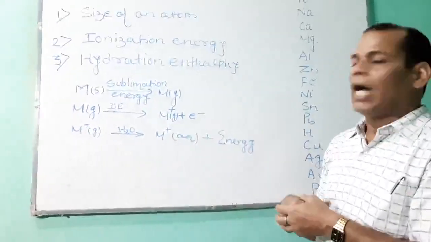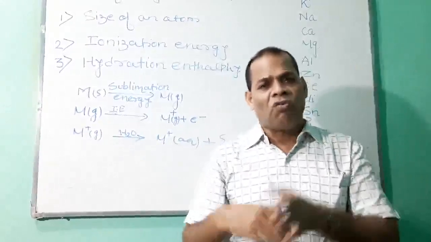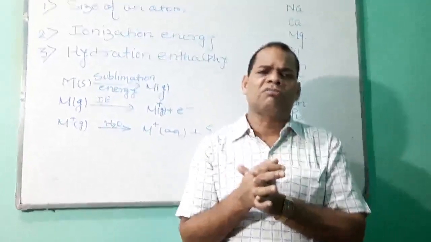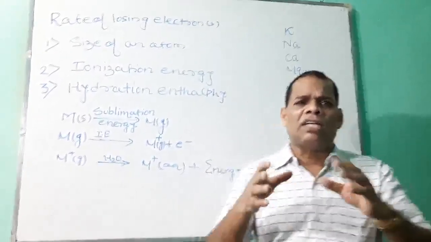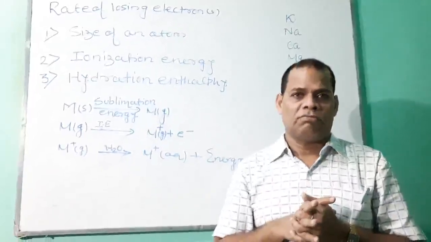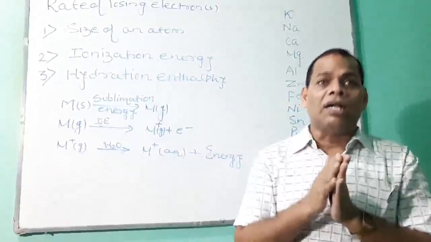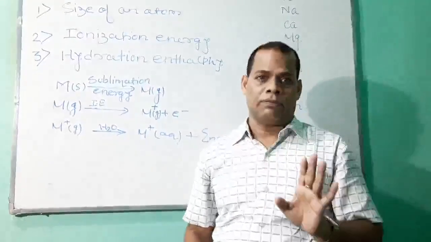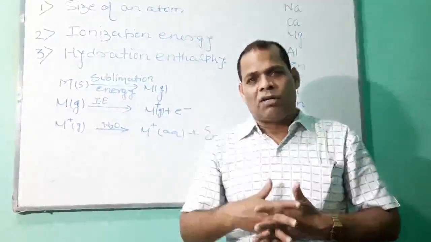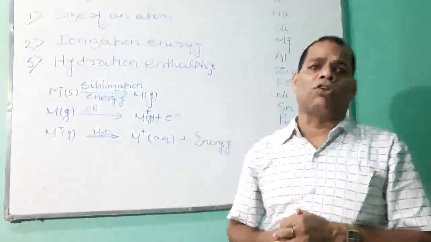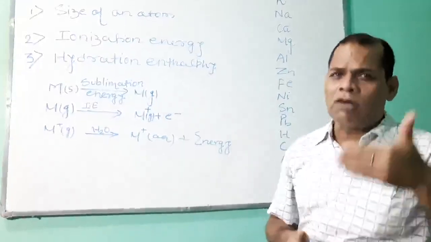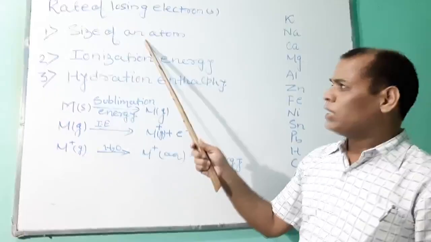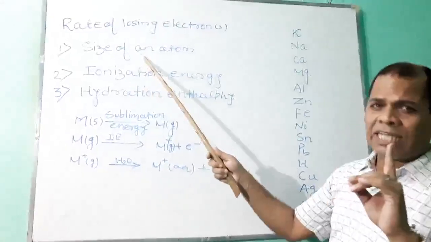Now third is hydration enthalpy. When an ion is dissolving, when an ion is passed through water, energy is liberated. That energy is called hydration enthalpy. So a particular metal will lose electrons, and the rate of losing electrons will be decided by these three factors. Here the first is the size of an atom.